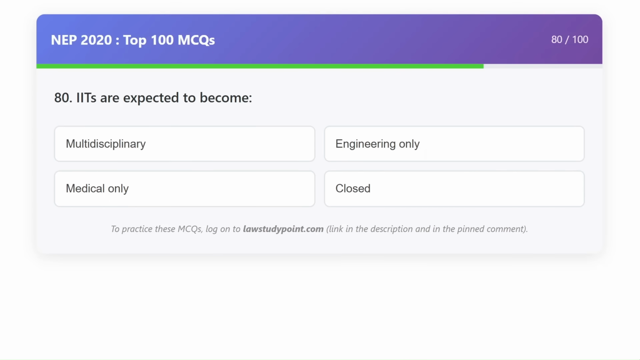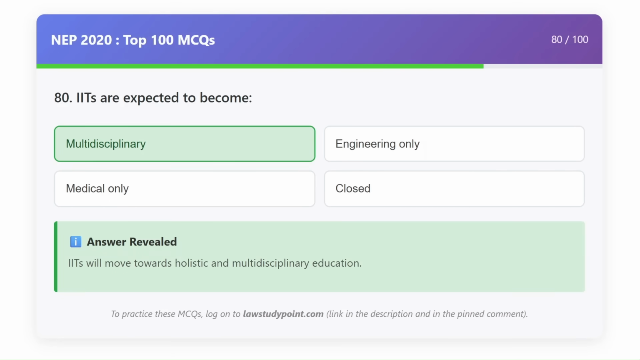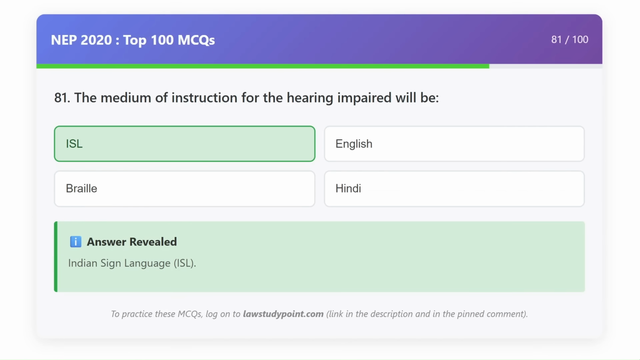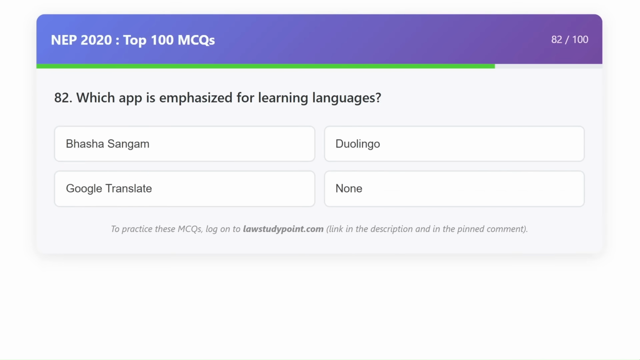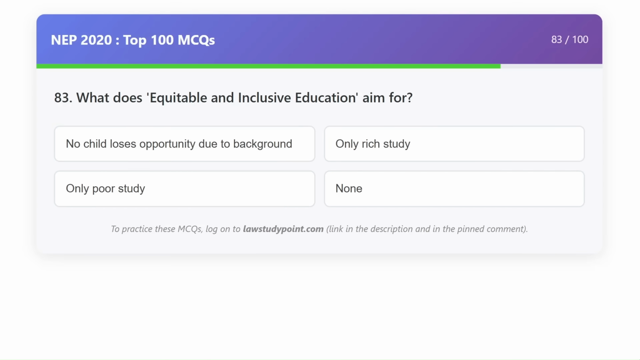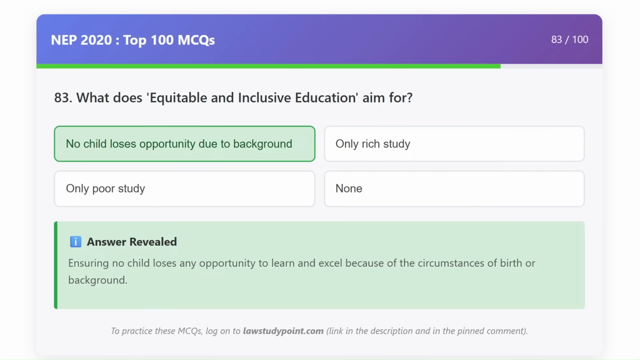IITs are expected to become multidisciplinary. The medium of instruction for the hearing impaired will be ISL. Which app is emphasized for learning languages? Bhasha Sangam. What does equitable and inclusive education aim for? No child loses opportunity due to background.